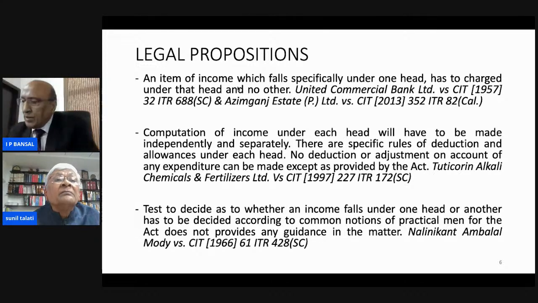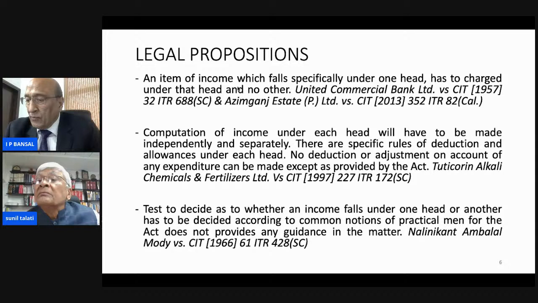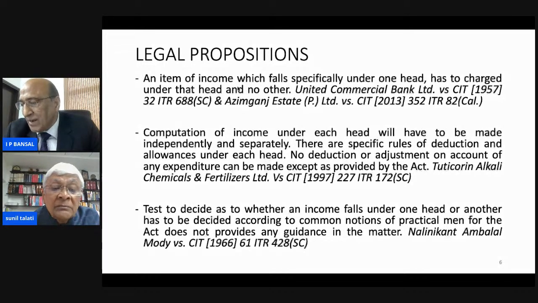The second principle laid down is the intention of the legislature in making the various heads of income, profits and gains mutually exclusive. So every item of income, whatever its source, would fall under one particular head, and for the purpose of computing income and charging income tax, the particular section dealing with that head will have to be looked at.